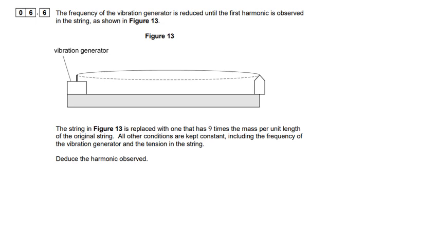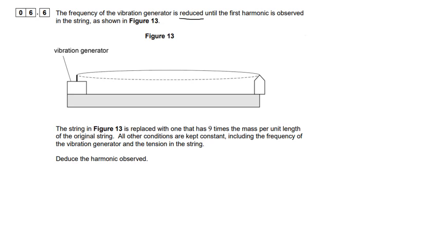Okay, and the last question on the paper now. We've got this picture of a vibration generator, and we're told that the frequency is reduced until the first harmonic is observed in the string, as shown in figure 13. The string is then, while that vibration generator is set at that value, replaced with the one with 9 times the mass per unit length. Okay, so why are they telling me this information?